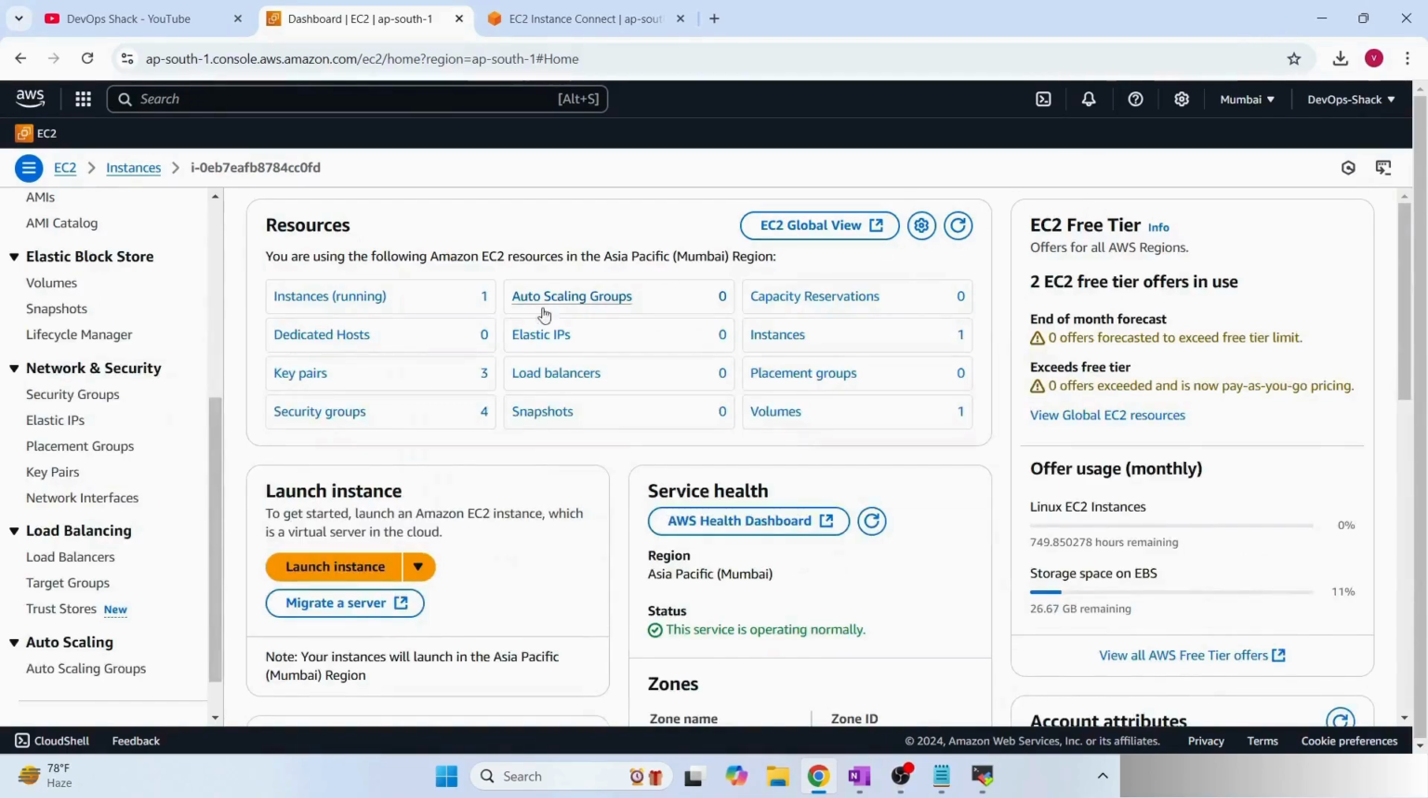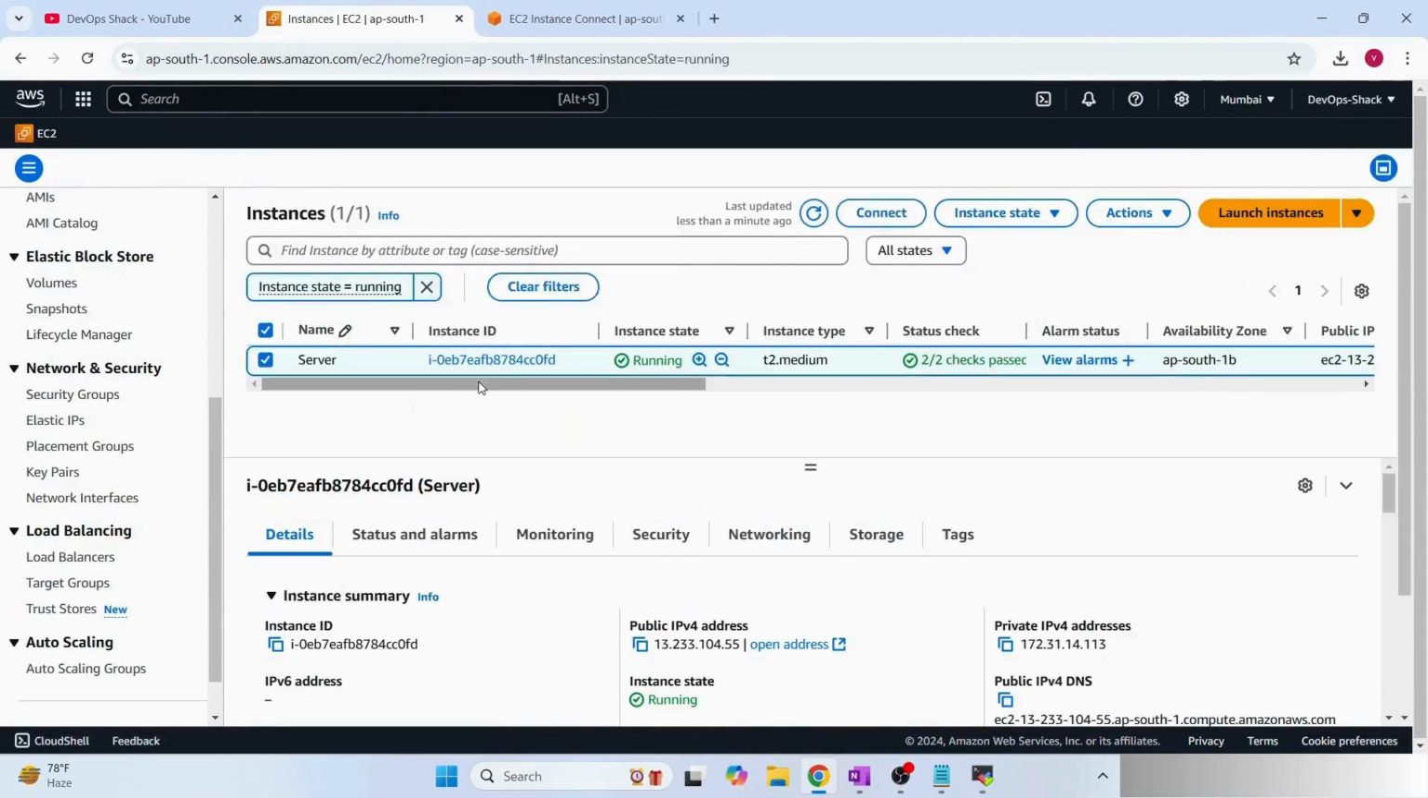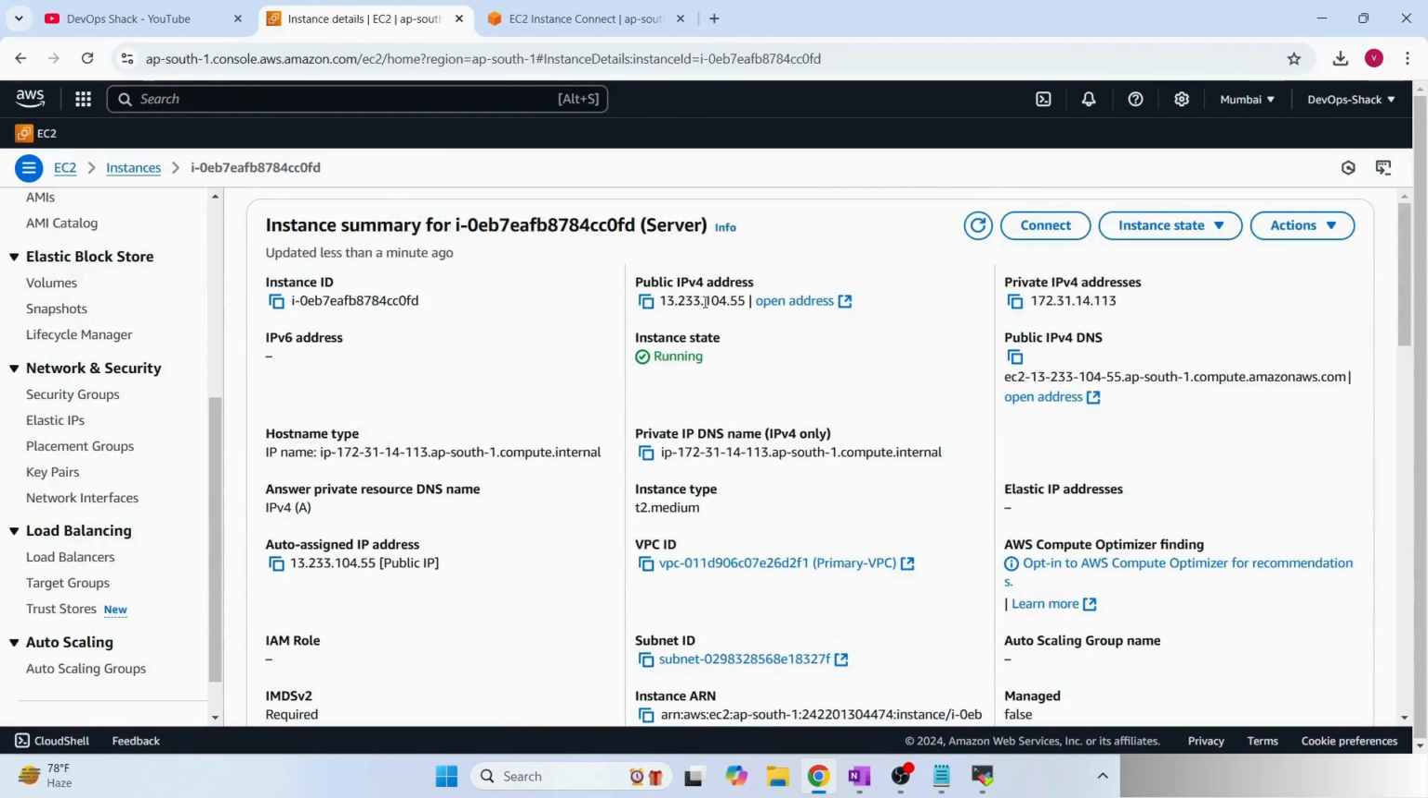Team, now let us see the scenario where we have this machine running, which is of T2 medium type, right? And as of now, it has the IP address of 104.55. Now my requirement is that I again want to change this instance type to some other machine. Previously, we saw that the public IP address just changed when we changed the instance type. And my requirement is that I want to change the instance type, but the IP address should be the same.